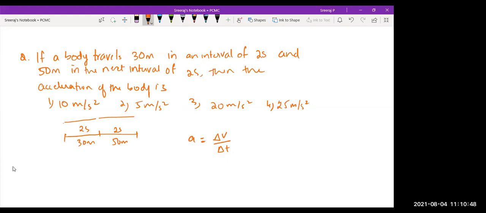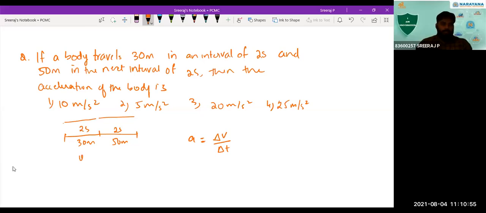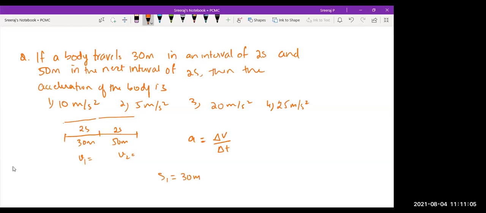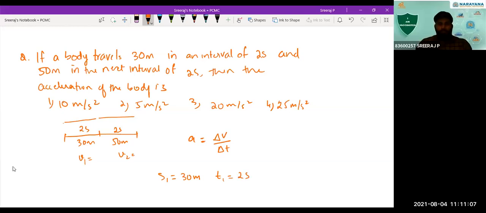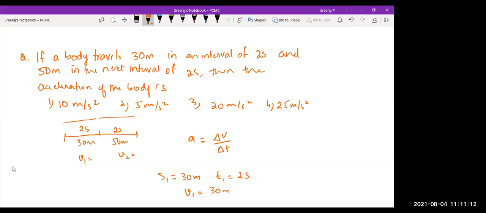So this is delta V by delta T. In the first interval, the distance is 30 meter and the time is 2 seconds, so the velocity V1 is 30 meter by 2 seconds, which is 15 meter per second.